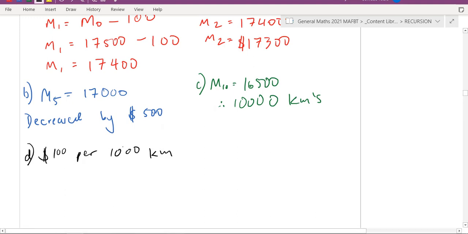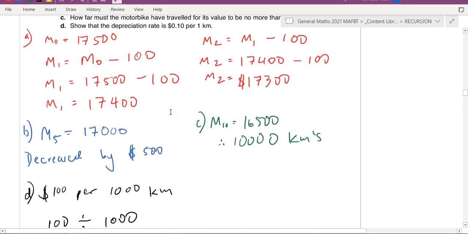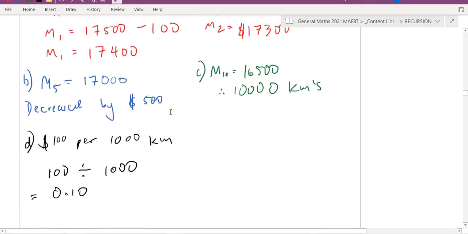But to prove that it's 10 cents per kilometer, all you've got to do is 100 divided by the number of kilometers. Okay, that's all. It really changes depending on what they're asking you. And that should equal 0.1. So you have to really read the question for these because it can get a bit confusing at some points and what it's asking you to do.